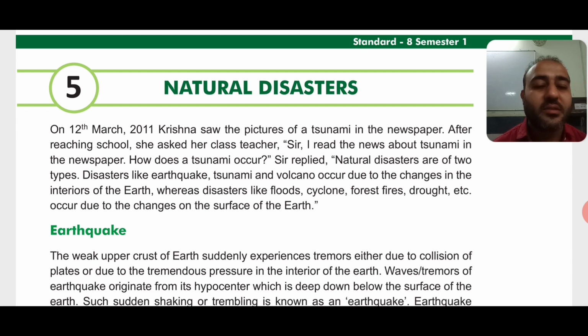Or many a time there is a lot of destruction or damage done due to man-made disasters also, for example fire, accident, right? So due to any reason, if there is a destruction, it is known as disaster. Loss or damage or destruction, it is known as disaster. So now when we talk about disasters, there are two types of disasters, right?